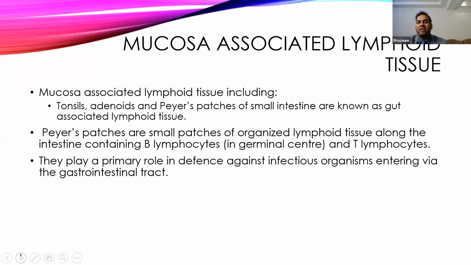Then if you go to the small intestine, there is a group of lymphoid organs in patches throughout the layer of the small intestine, and those are called Peyer's patches. They also provide immunity for surface infection. If you see the structure of these Peyer's patches or lymphoid tissues, they usually contain both B lymphocytes and T lymphocytes. B lymphocytes are in the central portion, while T lymphocytes are more in the periphery, and they can provide both cell-mediated and humoral acquired immunity.